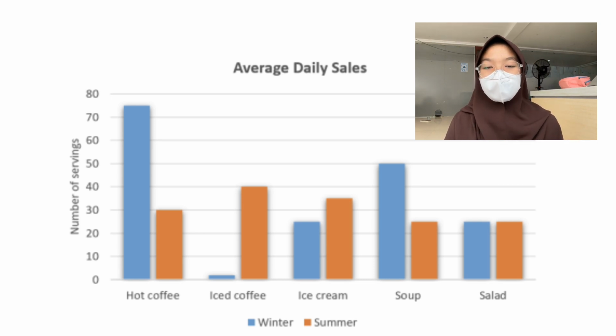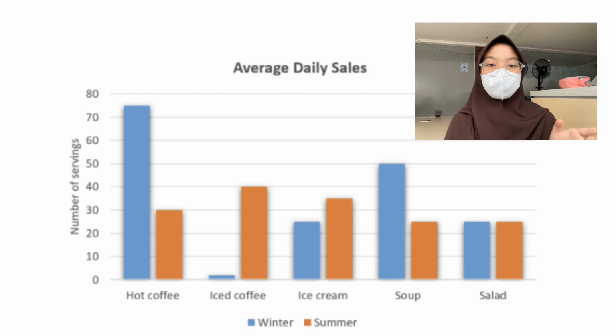Based on this data, Breeze Cafe can use this information for their sales strategy. For example, in the winter, they can focus their promotion on hot coffee and soup, since those are the two best-selling items. While in summer, they can promote iced coffee and ice cream more, perhaps by adding new flavors or special summer discounts.